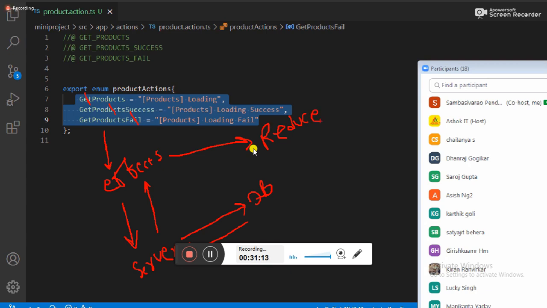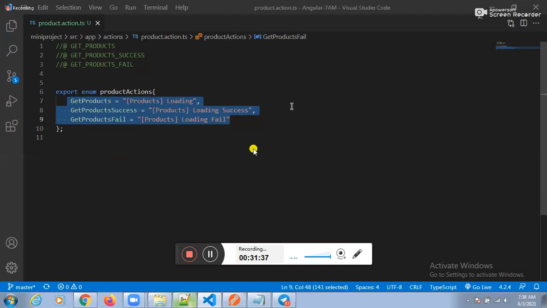If you know this architecture, your NGRX package is completed. Guys, are you comfortable? Is anyone feeling difficulty understanding this? No. If you fix this flow in your mind, then your NGRX package is successfully completed. Can I continue? Yes, sir.